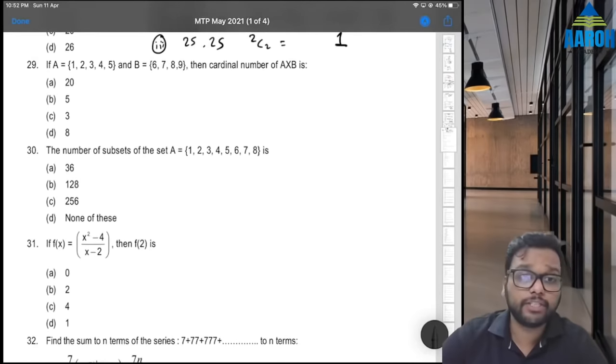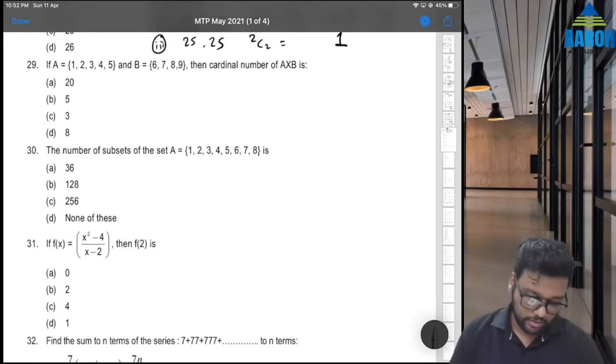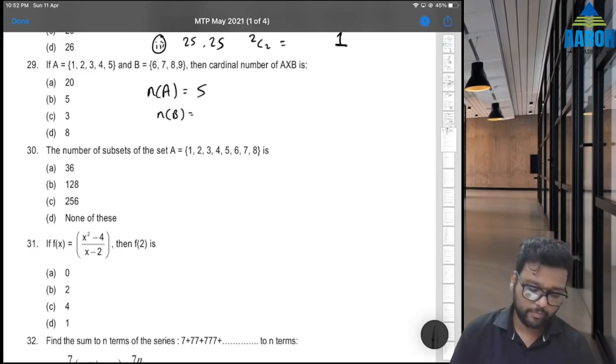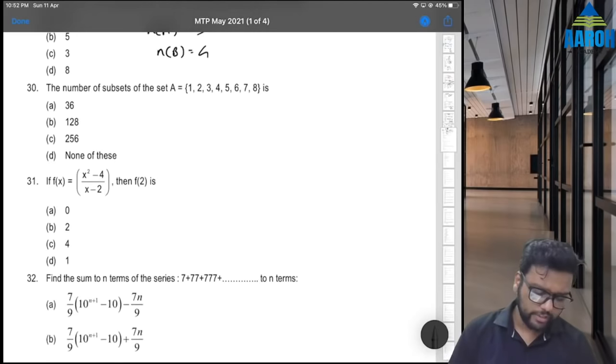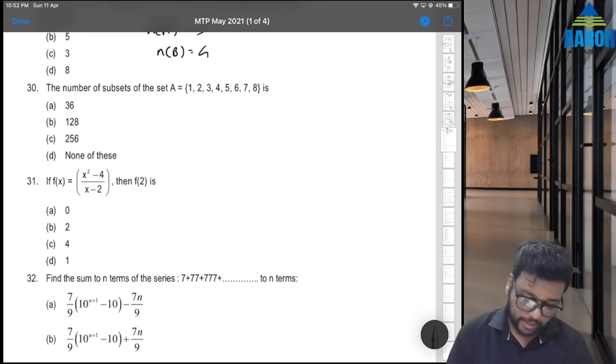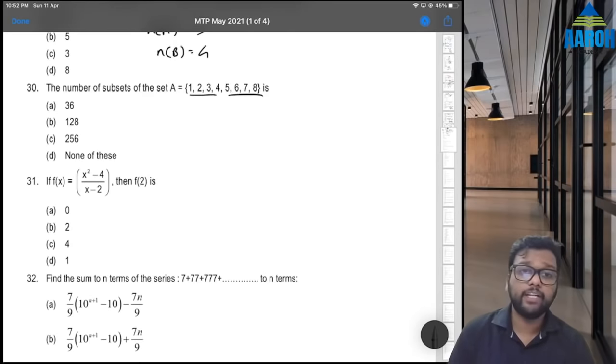Next, sets. If A is that and B is that, then cardinal number of A into B. So we know that n of A is what? 1, 2, 3, 4, 5, 5. N of B is 4. So 5 into 4, 20 will be the cardinal number. Next, number of subsets of this set. There are how many elements? 1, 2, 3, 4, 5, 6, 7, 8. 8 elements. So number of subsets is 2 raised to 8, 256.